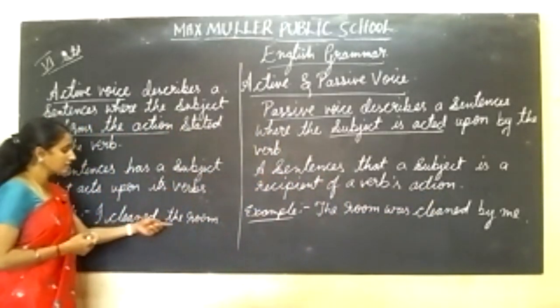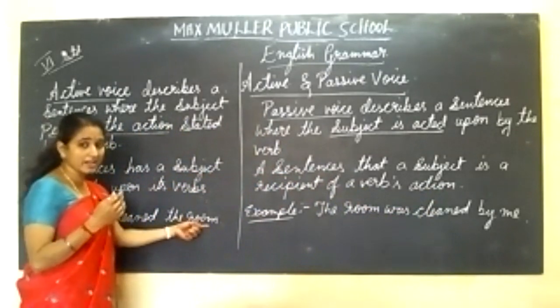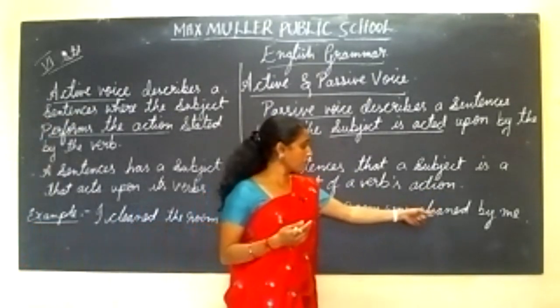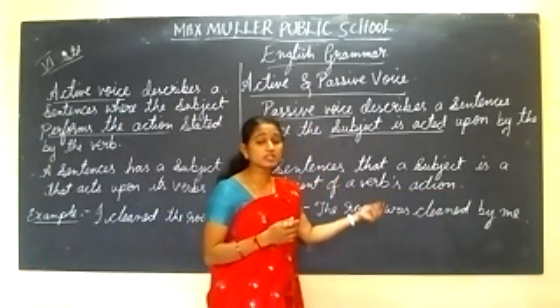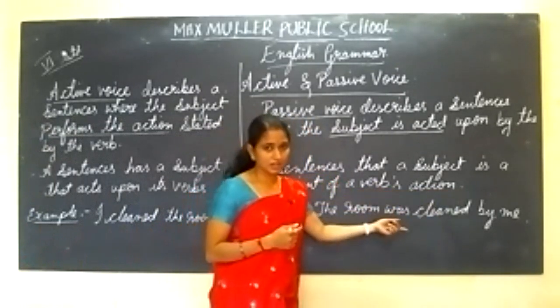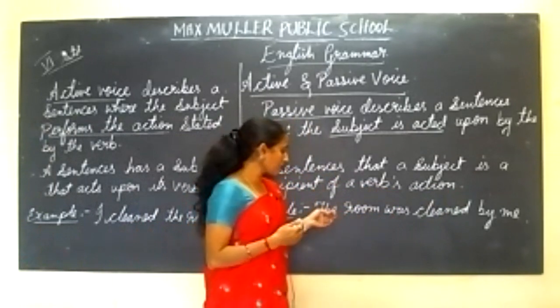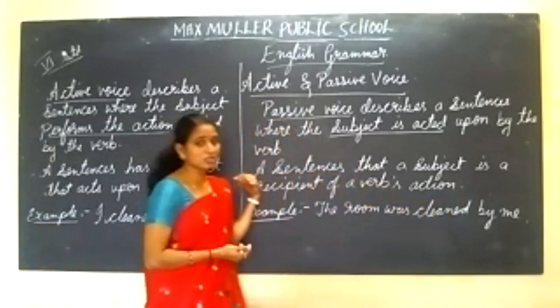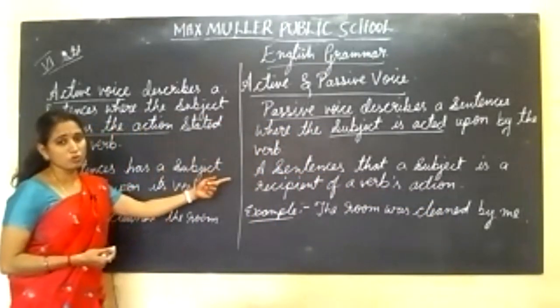I cleaned the room is the direct way. The room was cleaned by me means indirectly you are telling that the room was cleaned by me. Understood? That is the difference between active and passive voice.